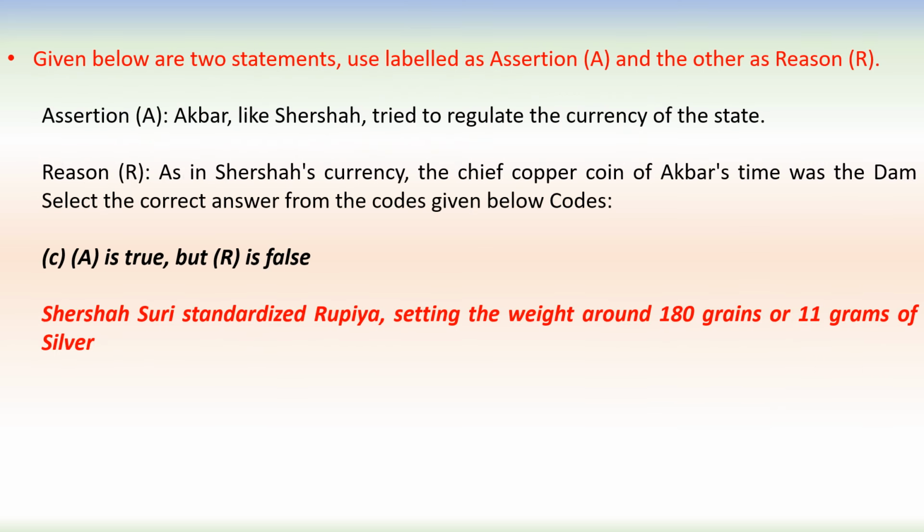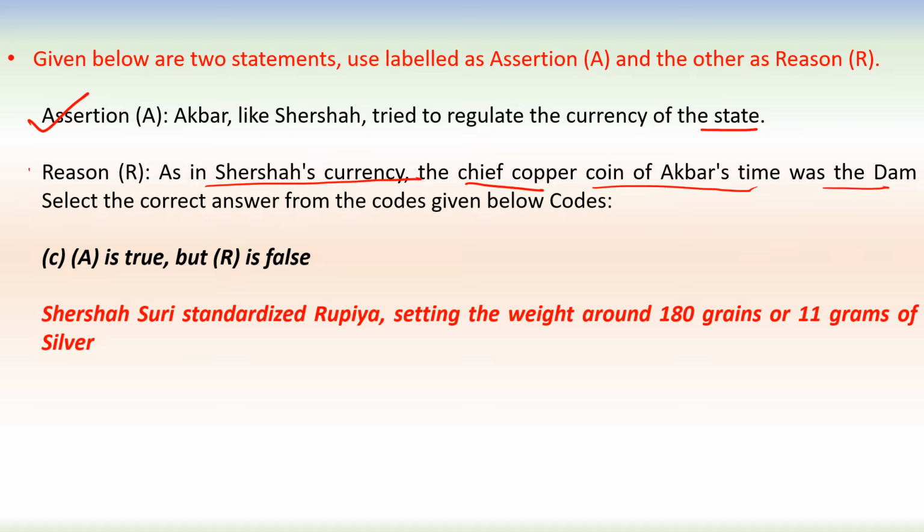Next question. Given below are two statements, one labeled as assertion and the other as reason. Assertion: Akbar, like Sher Shah, tried to regulate the currency of the state. This is correct. Reason: as in Sher Shah's currency, the chief copper coin of Akbar's time was the dam.